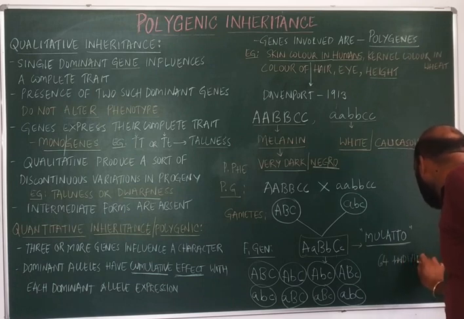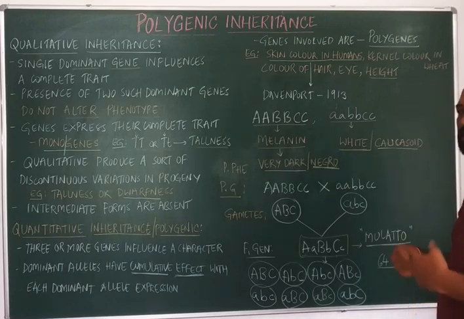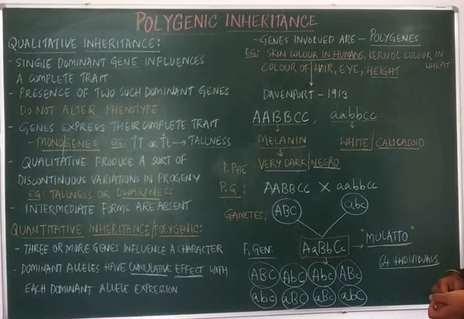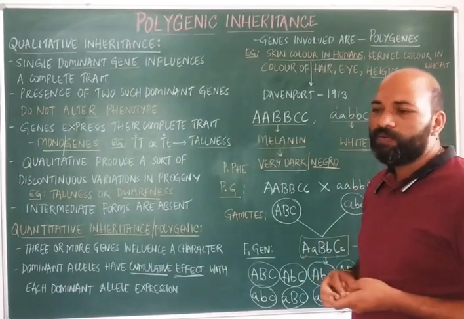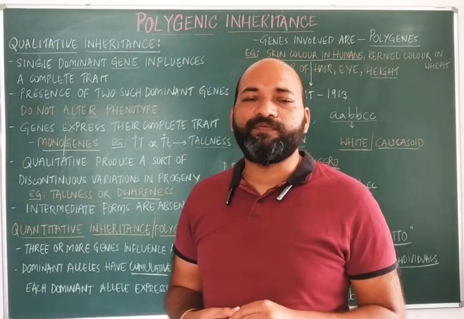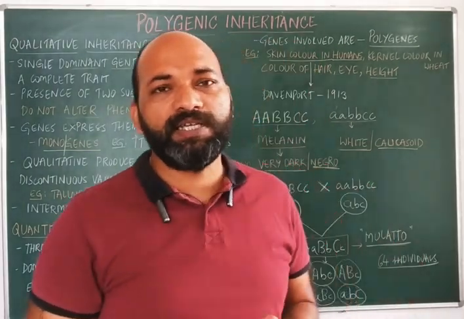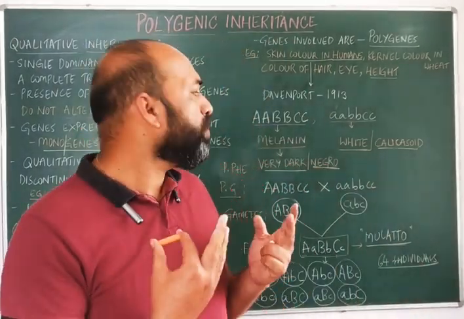The individuals will be formed in a ratio of 1:6:15:20:15:6:1.